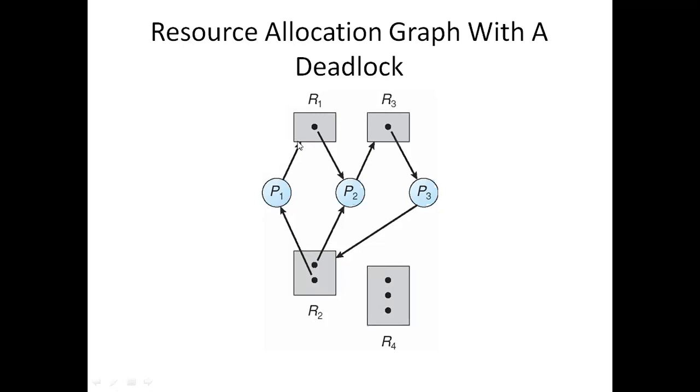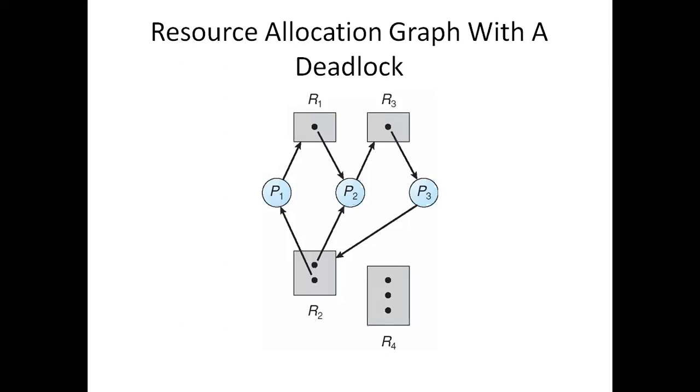Here if we observe, P1 is waiting for R1, from here to here, here to here, and then here to here. There is a cycle: 1, 2, 3, and then 4, or 1, 2, 3, 4, 5, 6. This is a loop, right? If there is a loop in a deadlock case, automatically there is a cycle, and automatically there is a deadlock. Okay.